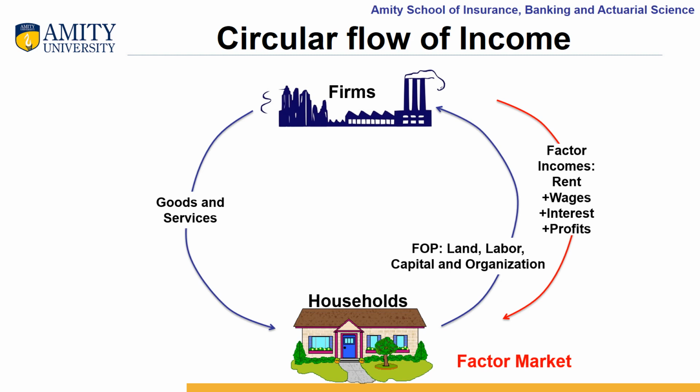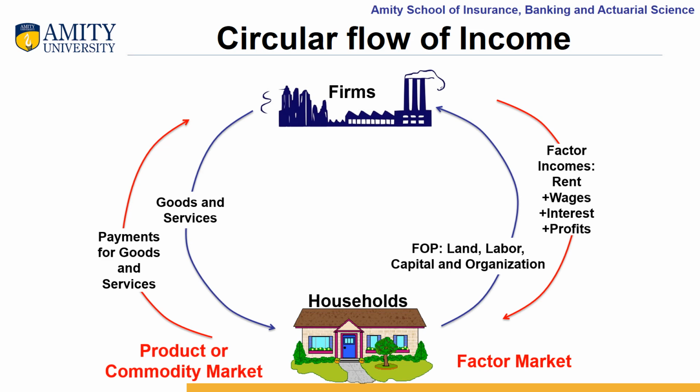Now, when they are receiving the goods and services, these households pay back to these organizations some money for buying these goods and services. This movement of goods and services from the business firms to the households and money from the households to the business firms is known as movement in the product or commodity market.